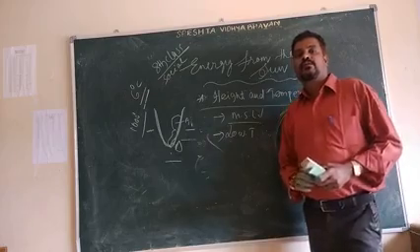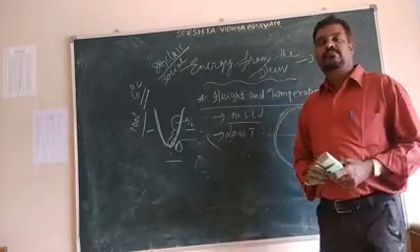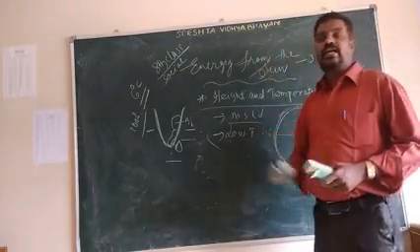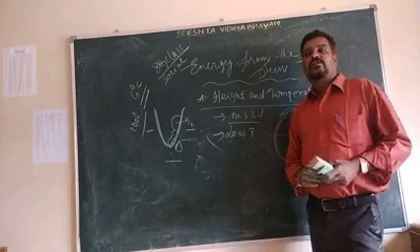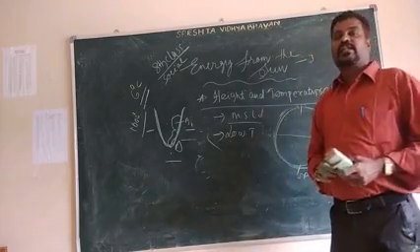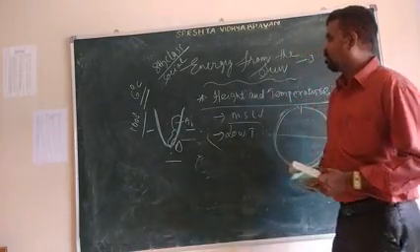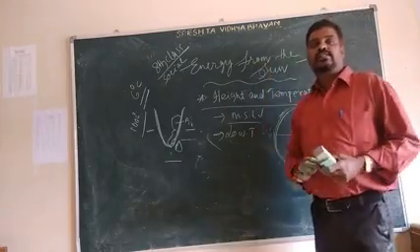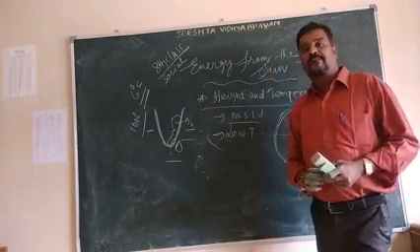For example, Ooty, Shimla, Delhi are located at higher elevations. Higher elevations generally have low temperature, as I have already told you.